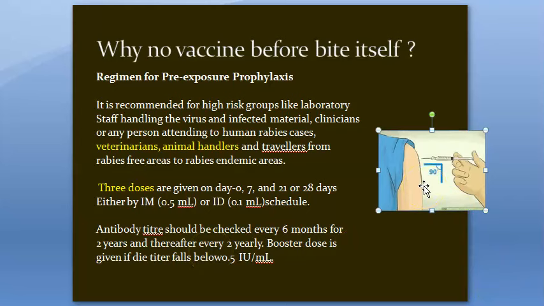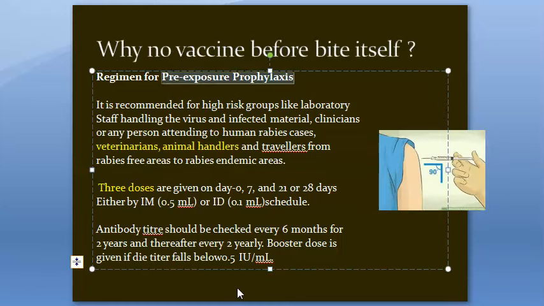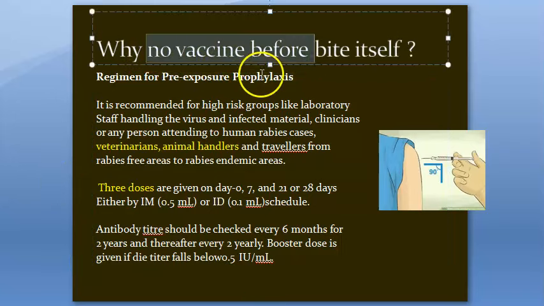But why are they not giving this to the whole public? First of all, there is an incubation period of the rabies virus. So once you are attacked, you can take the vaccine, and once the bite happens, the incubation period gives time for giving the vaccine. So that is why there is probably no vaccine before the bite.